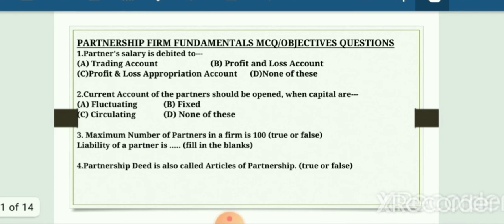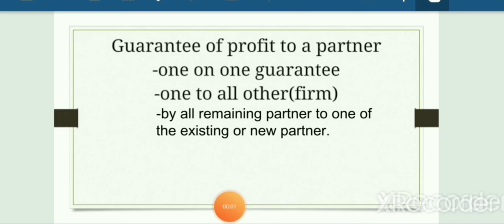Now, after making the treatment of past adjustment, one should also know guarantee of profit to a partner. In case of guarantee, it can be classified into three categories. One, when one-on-one guarantee is there, it means one partner gives guarantee to another partner. Second, one to all other partners. It means when one partner gives guarantee to other partners or the firm. Finally, the last one, when all the remaining partners give guarantee to one of the existing or new incoming partner.